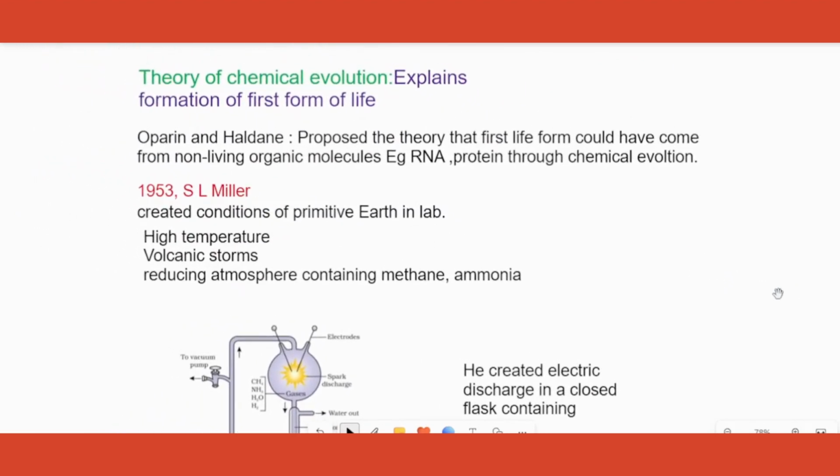What is the Theory of Chemical Evolution? It talks about the first form of life. It was given by Oparin and Haldane, two scientists. They said that the first form of life came from non-living organic molecules called RNA, protein, etc. He couldn't prove it.